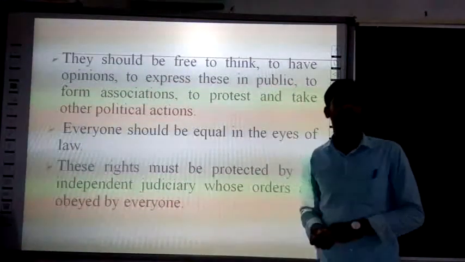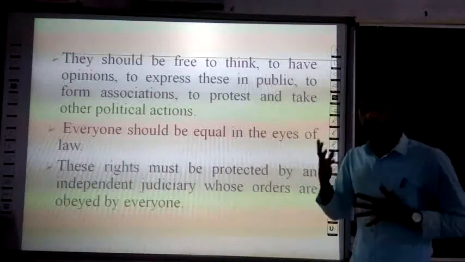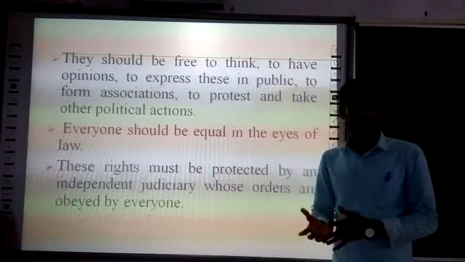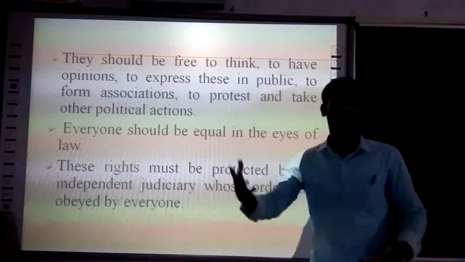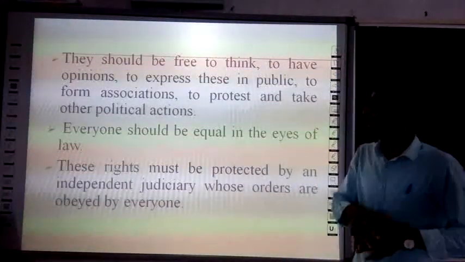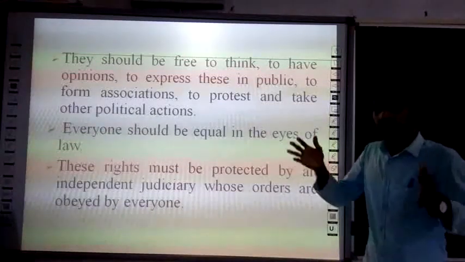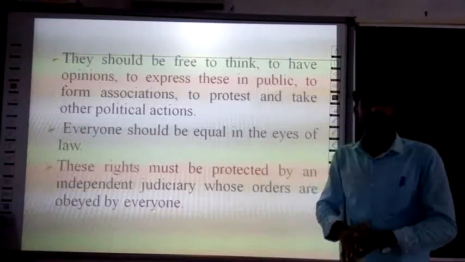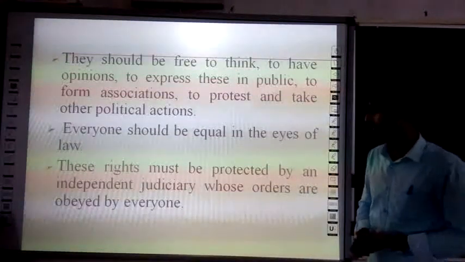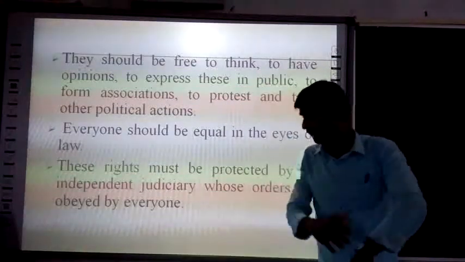In a democracy, people should be free to think, free to express their opinion in public, to form any organization or join any political party. Citizens are equal in the eye of government, in the eye of law. Before the law, each and every citizen is equal.